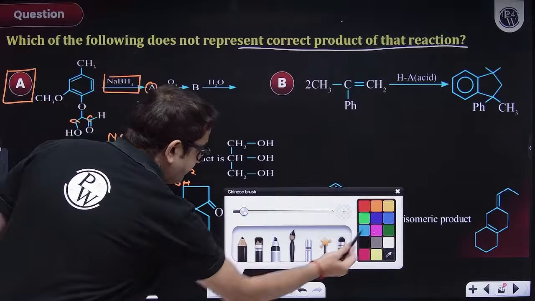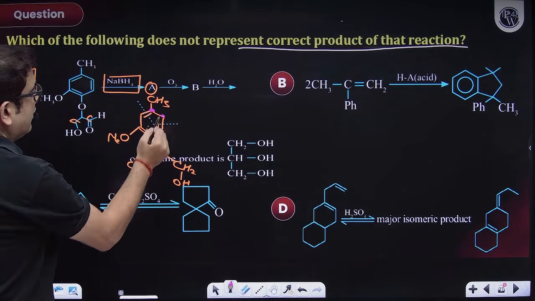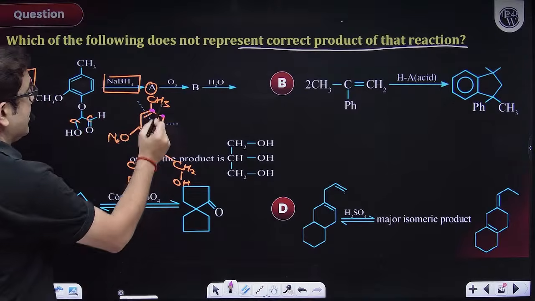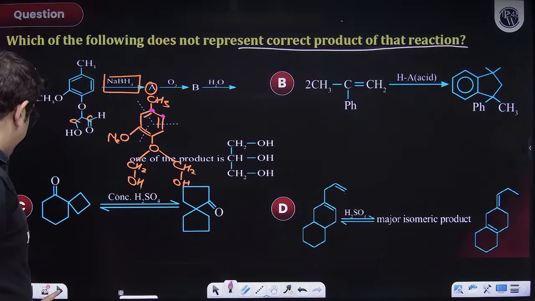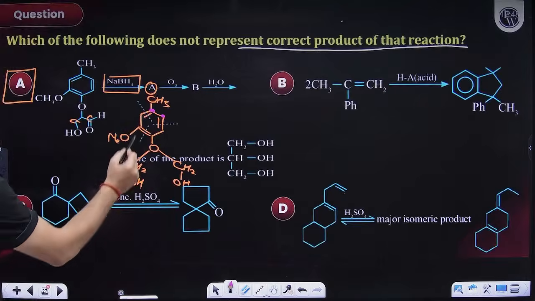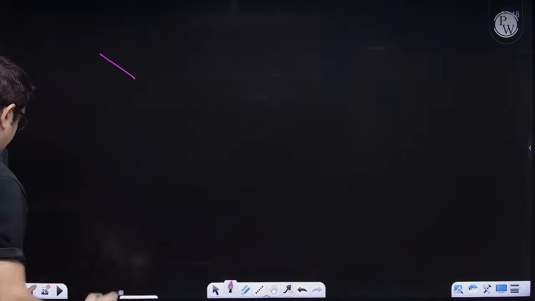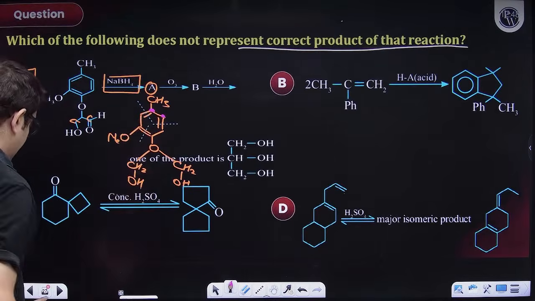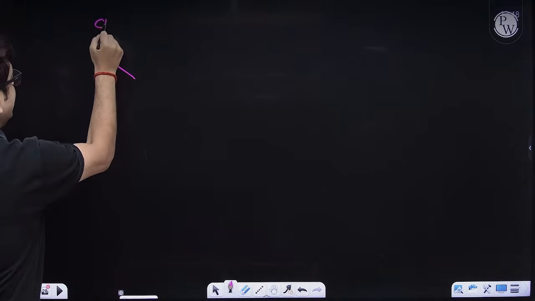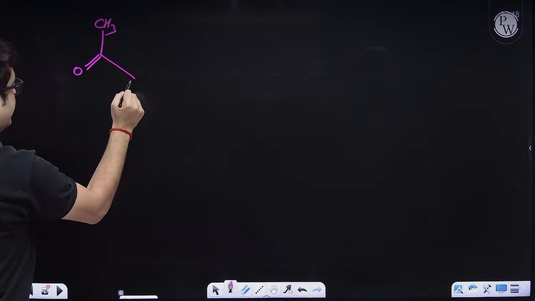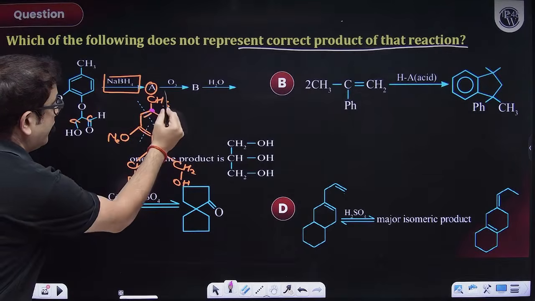Sir, where? Let us form these groups first, because this carbon and this carbon, so I'm making the product upside, or let me make it on a different page, okay? So one carbon and second carbon. Sir, methyl and a double bond O this side and a double bond O this side. I hope this first fragment is formed.